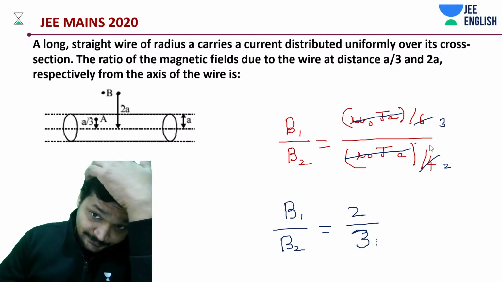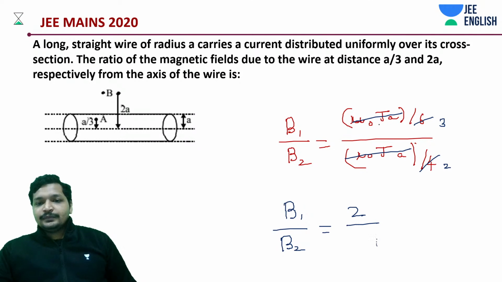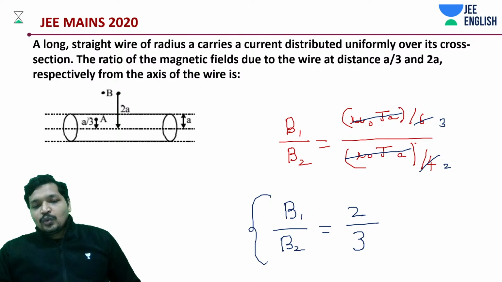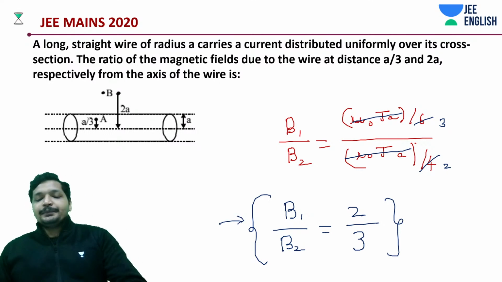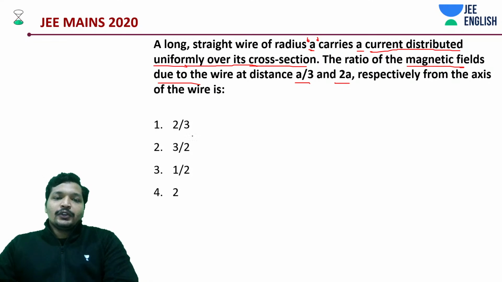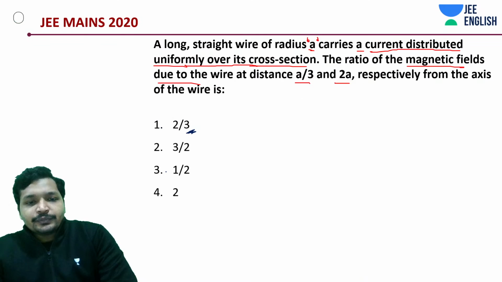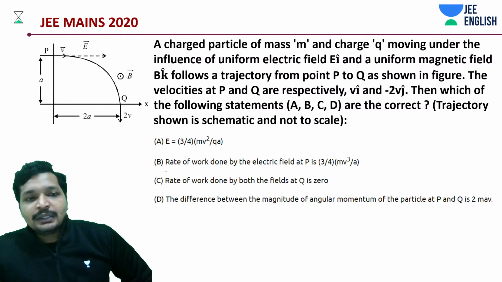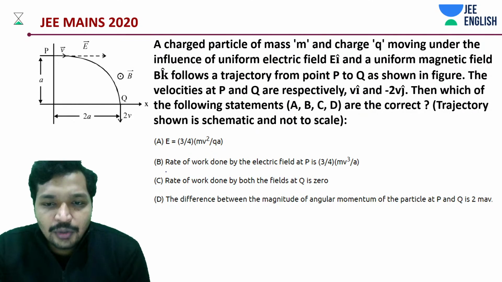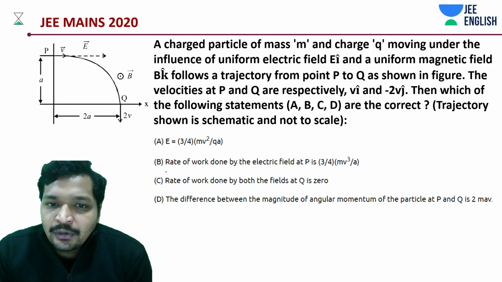Okay, that's it. Easy problem. Yeah, 3 by 2 is given in the options. It should have been less than 1, but there are 2 options in JEE that... Okay, now this is a very interesting question. So let's get on to the next question.